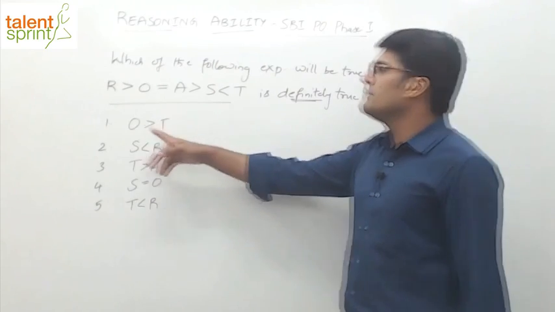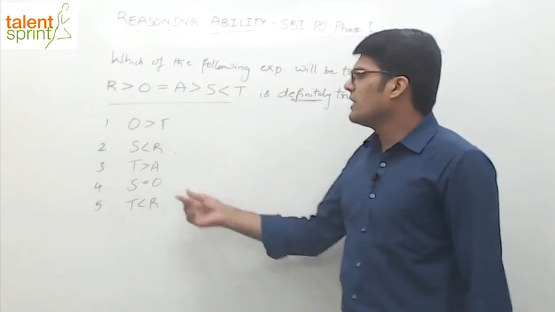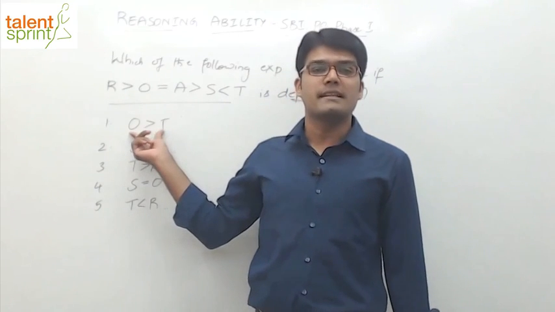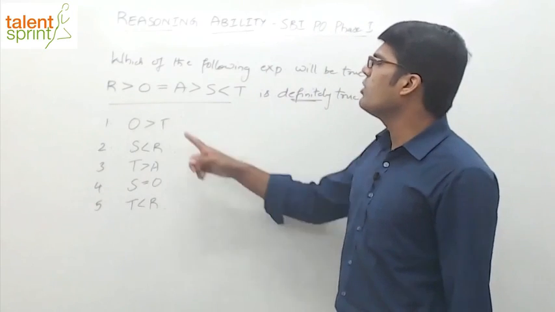So what will be the answer here? We have to find out which of these are correct if the given equation is definitely true. Look at the first one. The option says O greater than T. We have to just compare O with T.